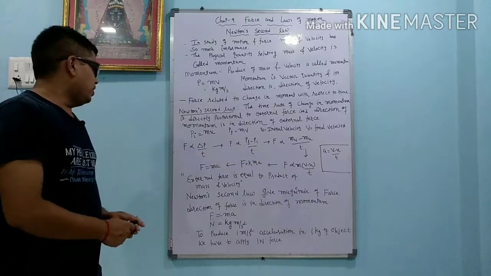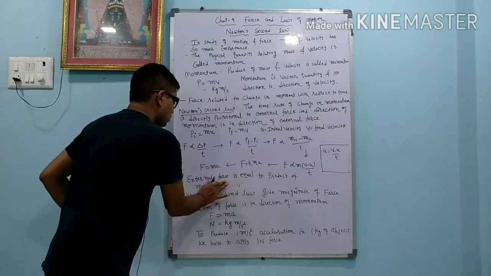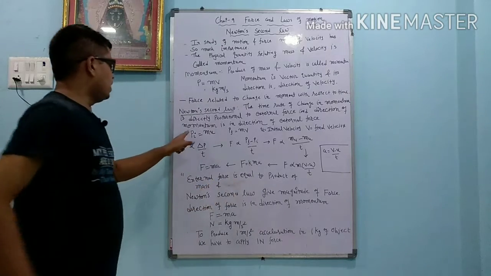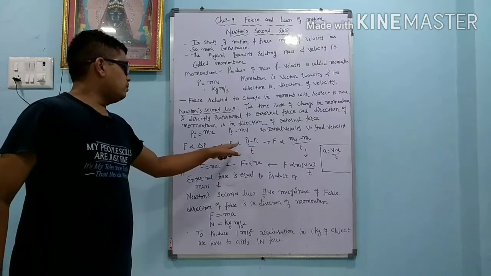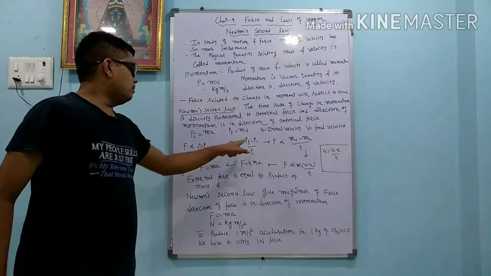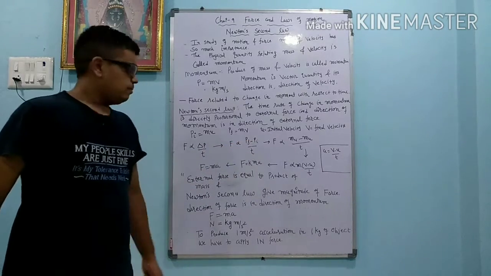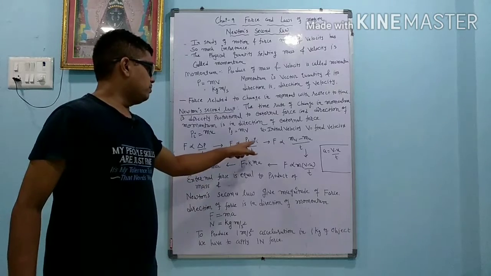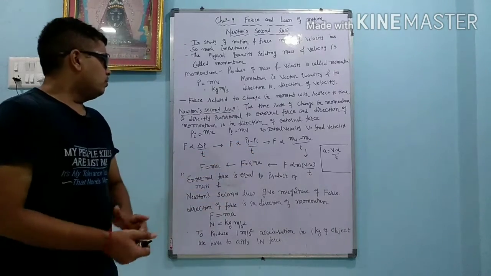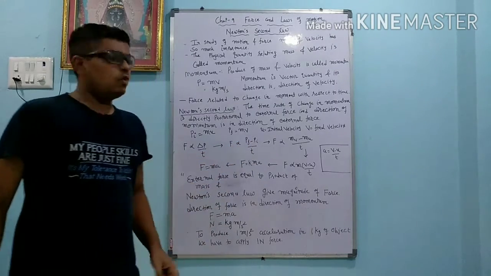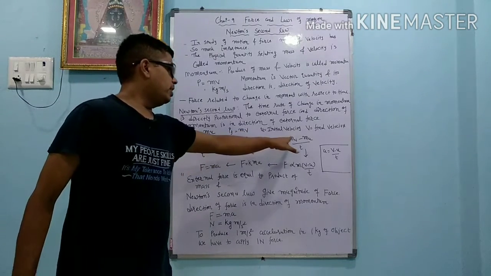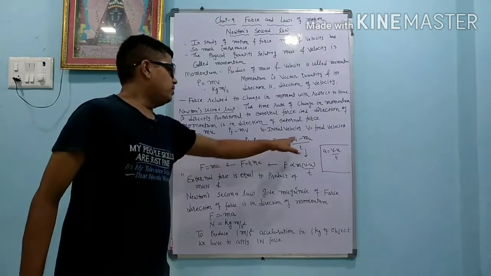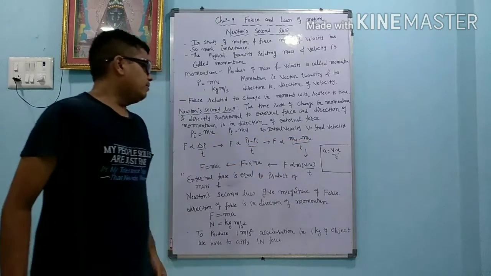So we can write F proportional to delta P upon t. Instead of delta P we write Pf minus Pi, so F is proportional to (Pf minus Pi) upon t. Now we know what Pf is: Pf is m into v. So instead of Pf we put m into v, and instead of Pi we put m into u, divided by t.